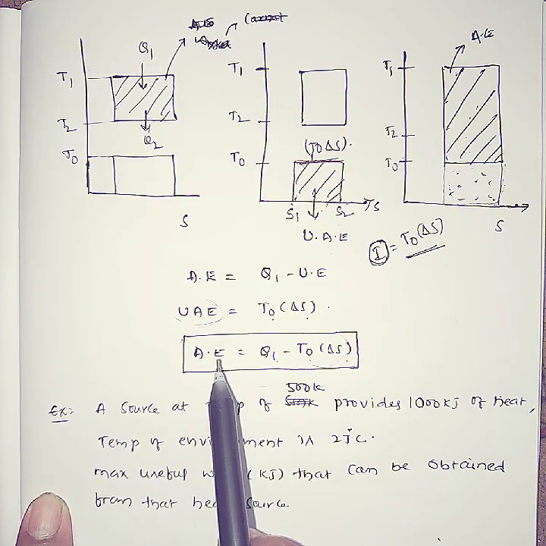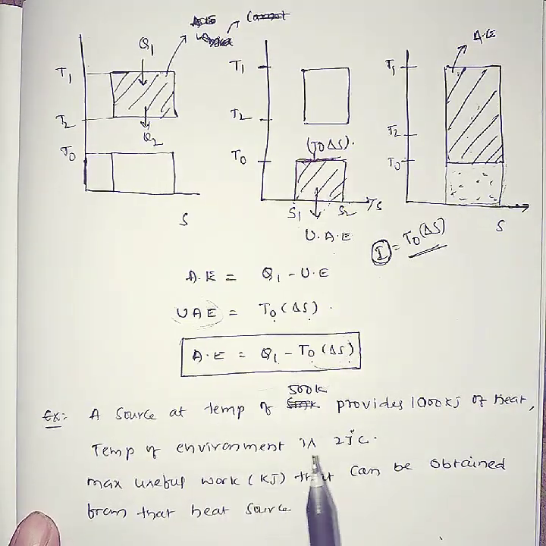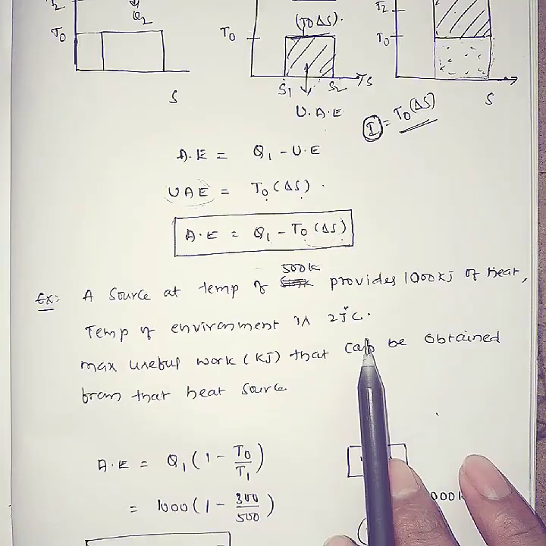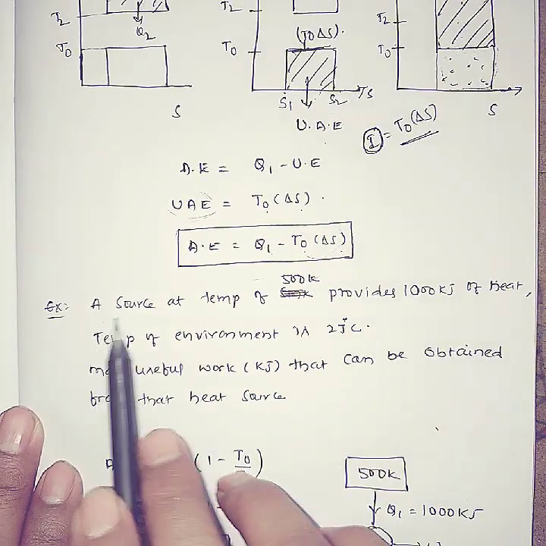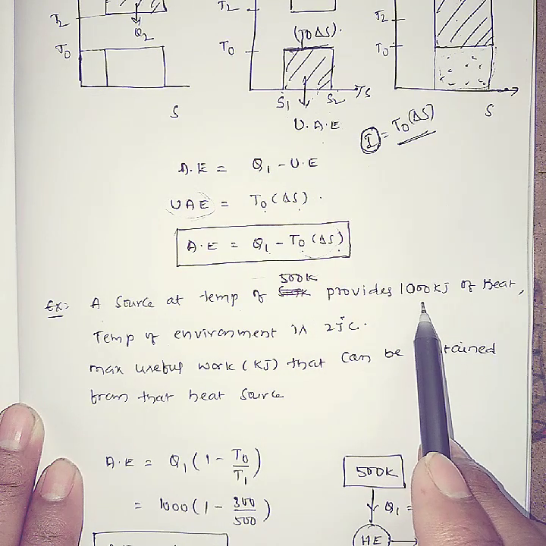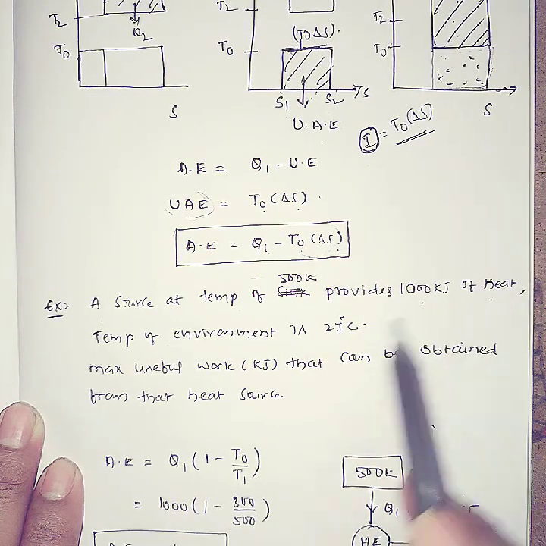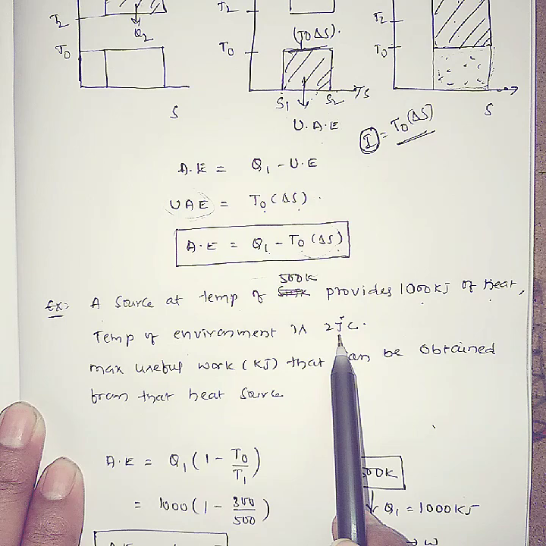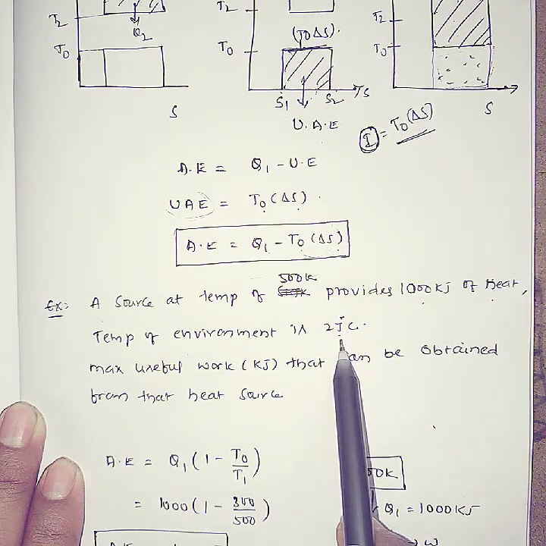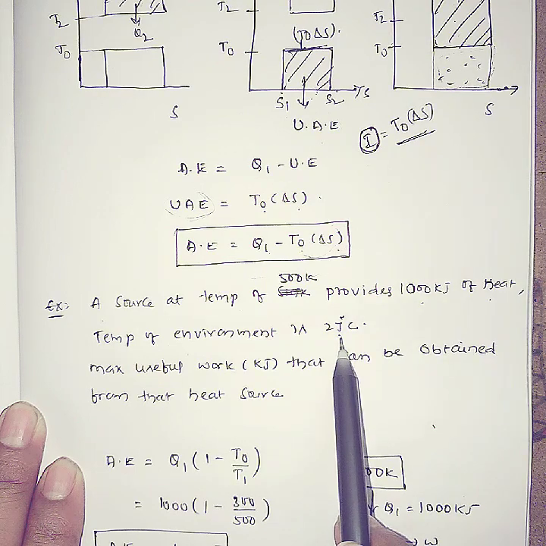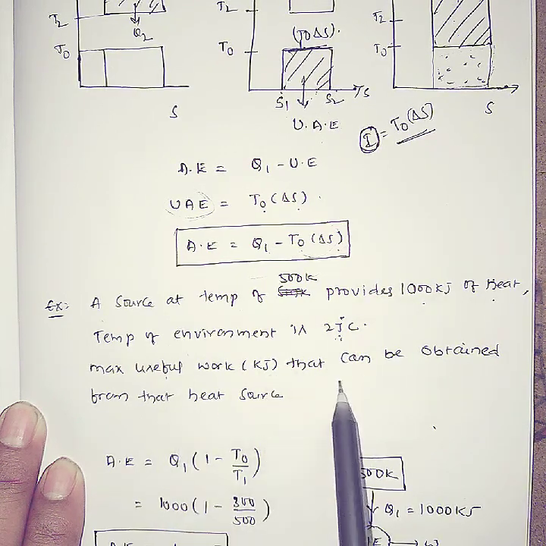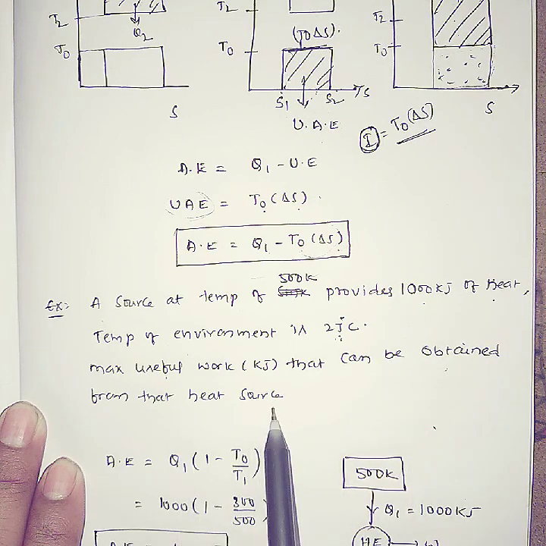This is the concept of available energy and unavailable energy, and this analysis is exergy analysis and energy analysis. To understand it, I will give you one example. For that problem you will get more clarity. Suppose a source at a temperature of 500 Kelvin provides 1000 kilojoules of heat. The temperature of the environment is 27 degrees centigrade, which is the ambient temperature. Now you can find the maximum useful work that can be obtained from the heat source.